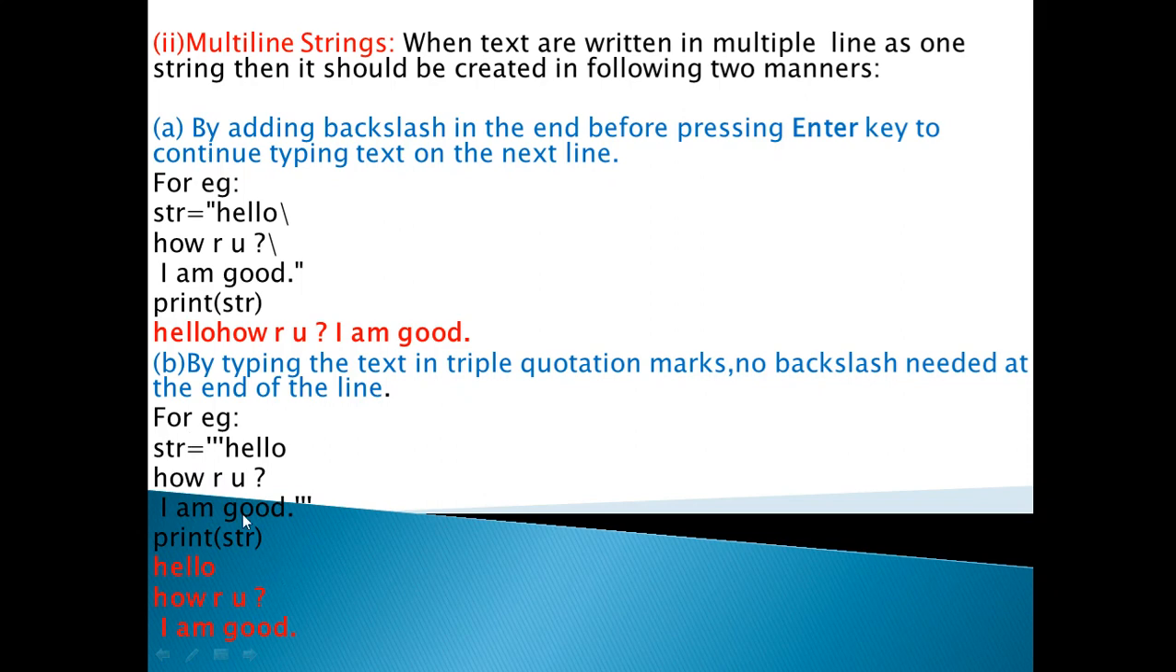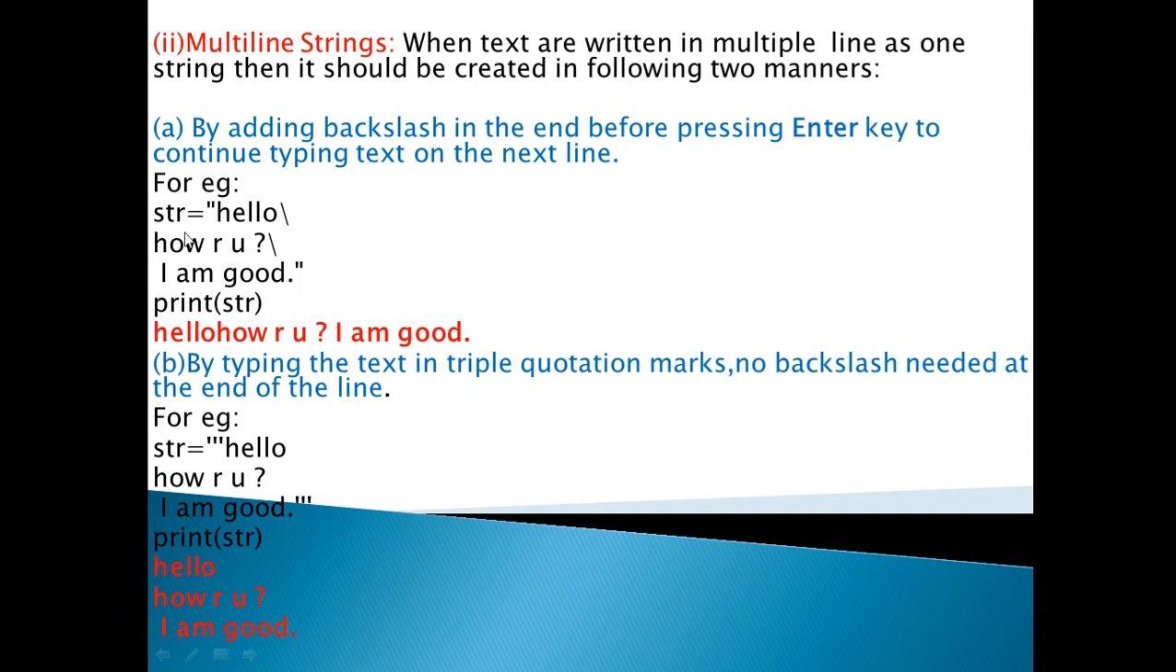So when you take the output for this str, you will get hello, how are you, I am good in 3 different lines. So if triple quotation marks are used, you will get the output in that very line. In whatever way you have written the string value, in that very way you will get the output. The string values are written in 3 different lines, so the output is also in 3 different lines. The highlighted one is the output.